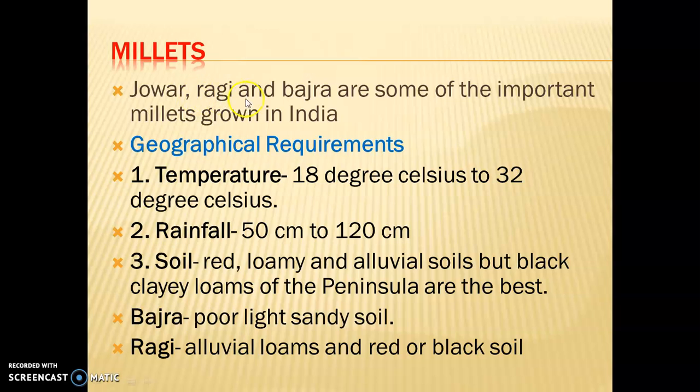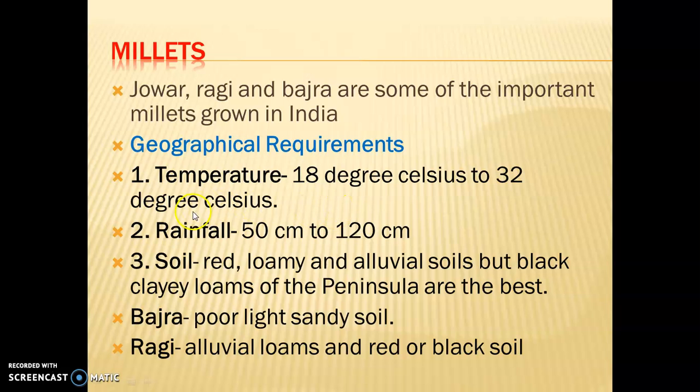So we can say jowar, bajra, ragi, these are millets. These are dry crops. Why are these considered dry crops? Because these crops require less water. That's why these are considered dry crops. And another important thing is that these crops can be used by humans as well as animals. If humans are using these crops, these are considered a food crop. If the leaves and stalks of these crops are used by animals, these crops are considered a fodder crop for animals. Now what are the geographical requirements?